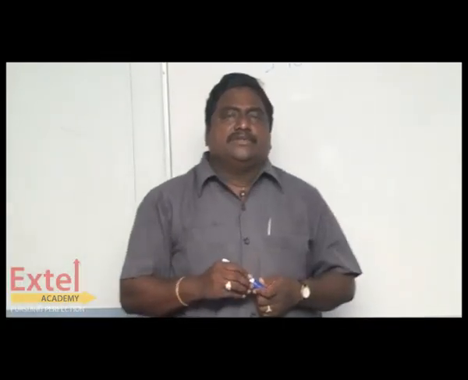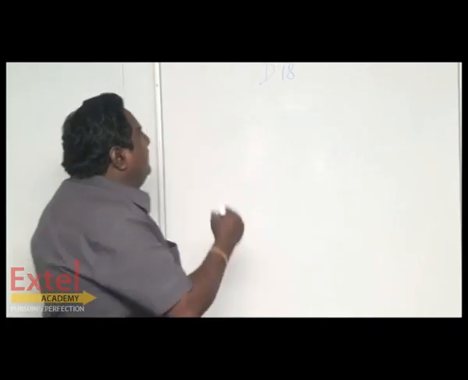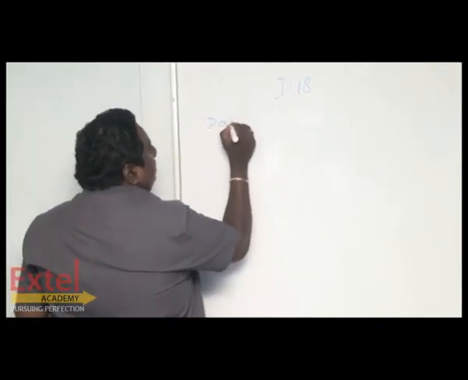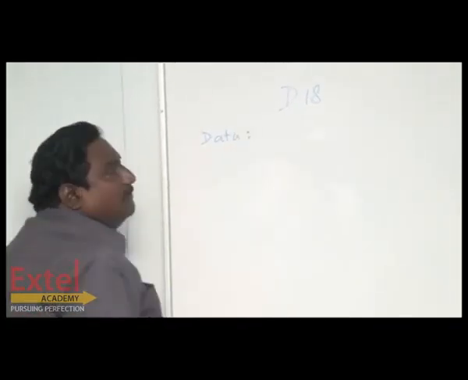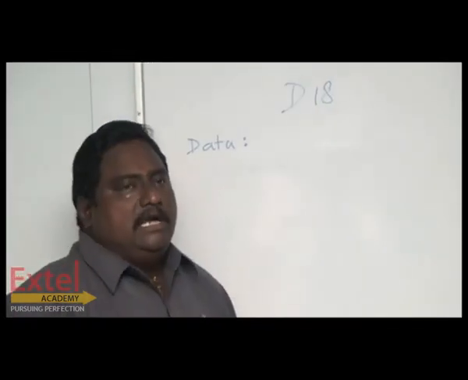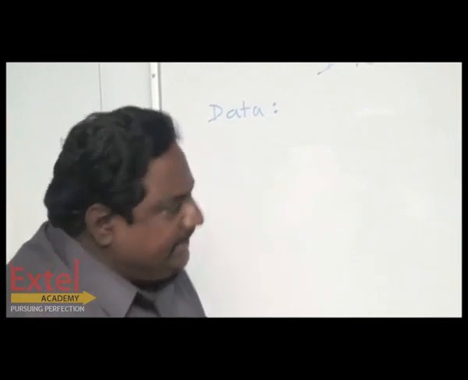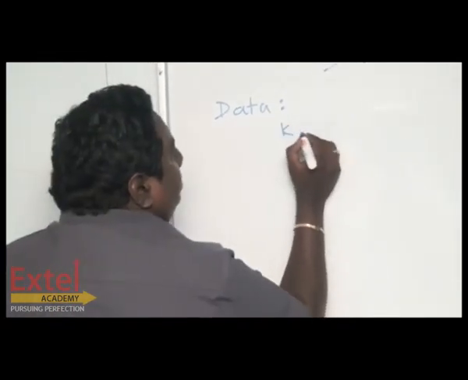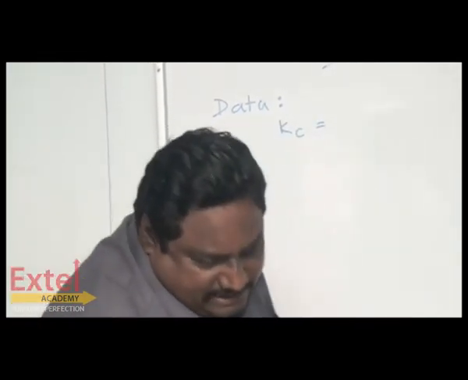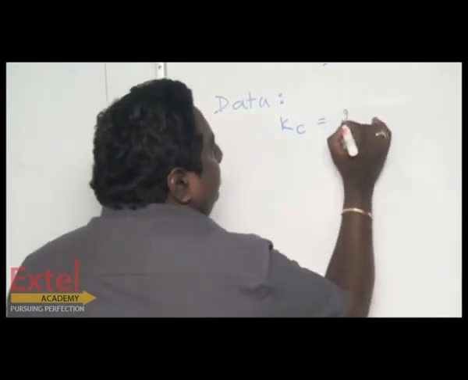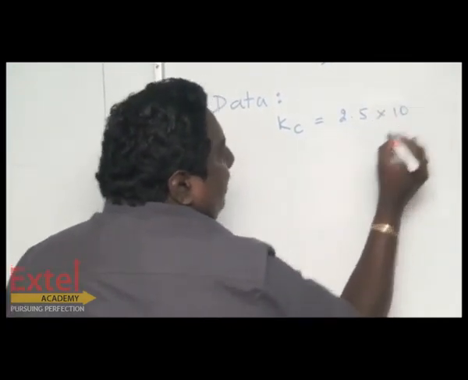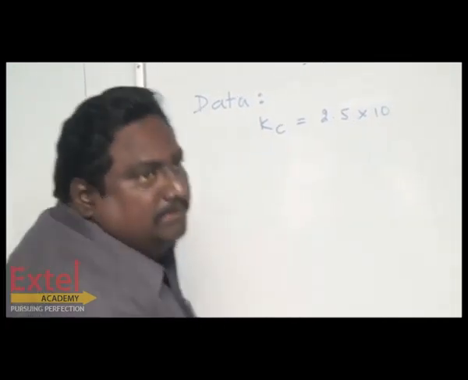Children, when you start to do the problem, first you write the data. Under the data you have to list what has been given there. They gave the Kc value. Kc value is 2.5 into 10 to the power of minus 2.